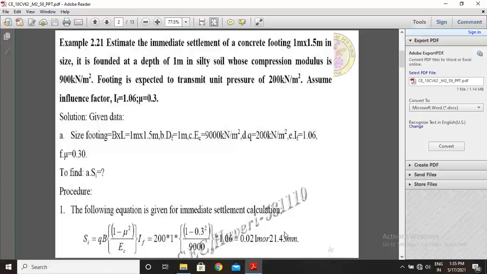In this equation, Q is 200 into B is 1 meter into (1 minus 0.3 square) divided by EC is 9000 into IF is 1.06. So the answer is 0.021 meter or 21.43 mm. So immediate settlement is 21.43 mm.